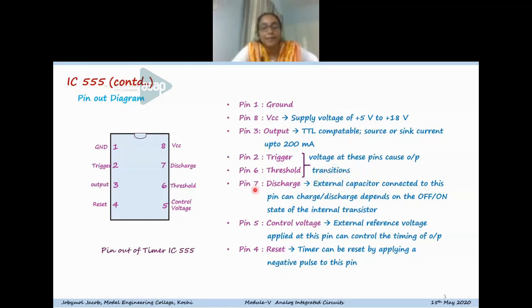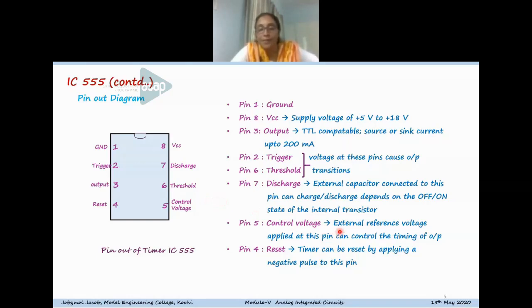Pin 7 is the discharge pin, and to the discharge pin we can connect an external capacitor. Internally that pin is connected to a transistor which can be on or off depending on the output state of the flip-flop. And pin 5 is the control voltage pin.